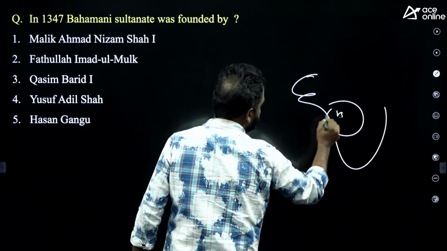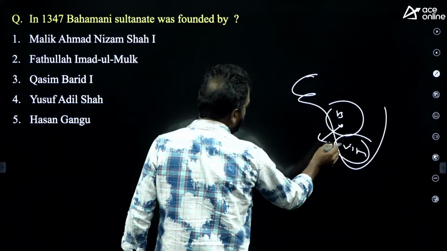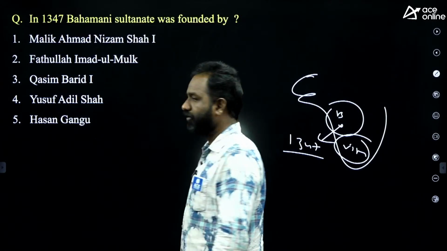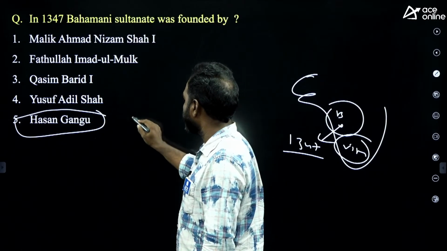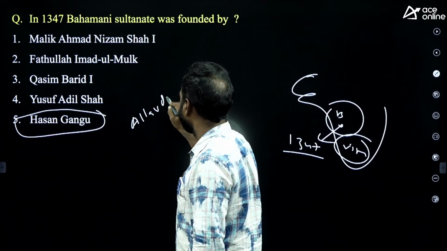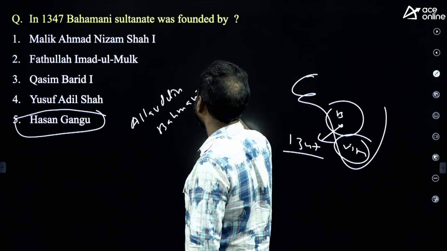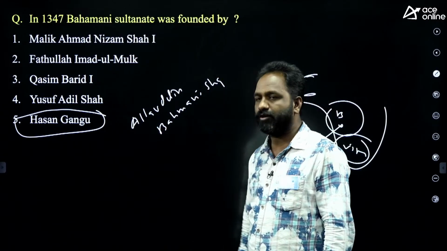Here the Bahmani Sultanate, here the Vijayanagara Empire. So Gulbarga, 1347. Who founded it? The answer is Hassan Gangu. Hassan Gangu is also known as Alauddin Bahmani Shah. Alauddin Bahmani Shah was the person who founded the Bahmani Sultanate. His original name is Hassan Gangu.